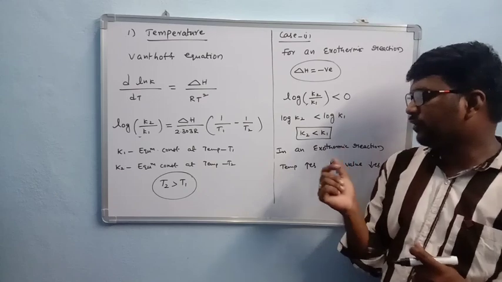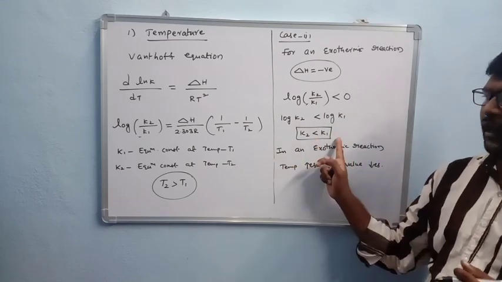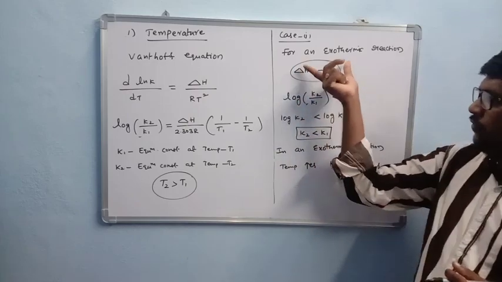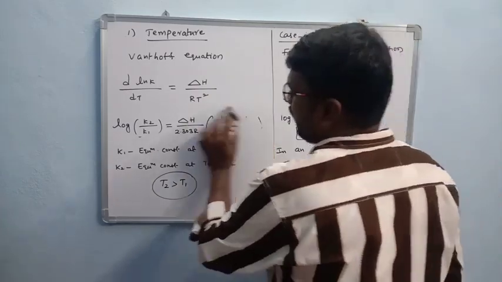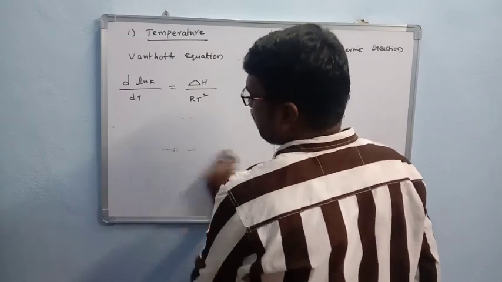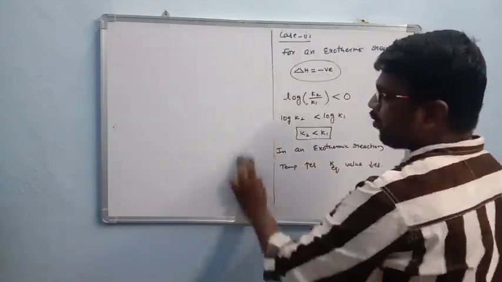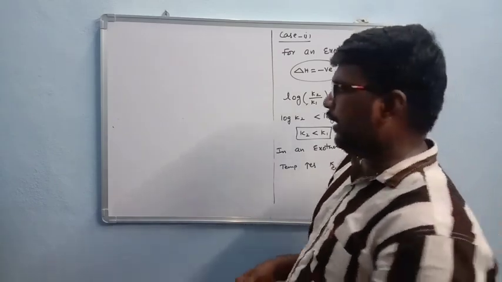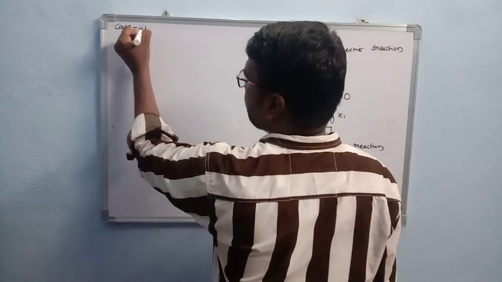Okay, so it indicates what? By increasing temperature, the equilibrium constant value decreases. In which condition? In an exothermic reaction. Okay, right, it is the first case. So in an exothermic reaction, by increasing temperature, the equilibrium constant value decreases. Right, now we have to take another condition.